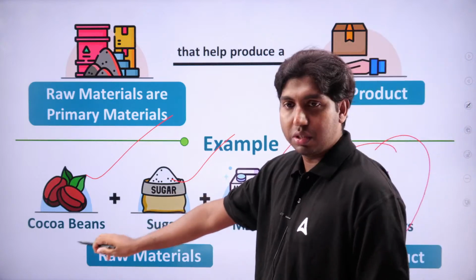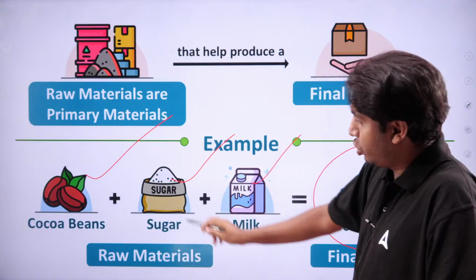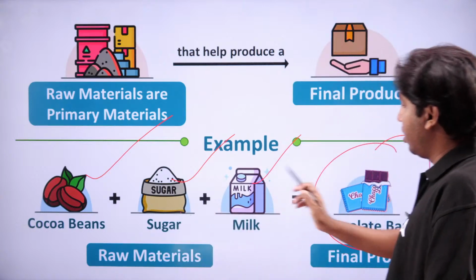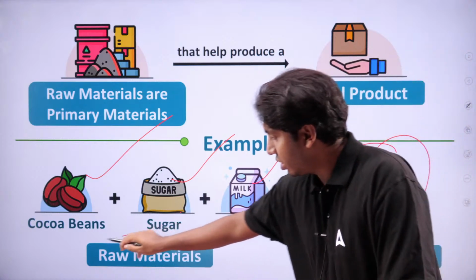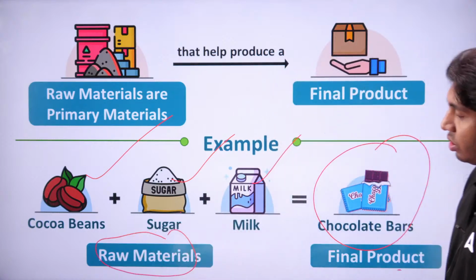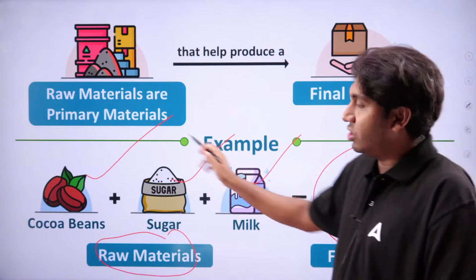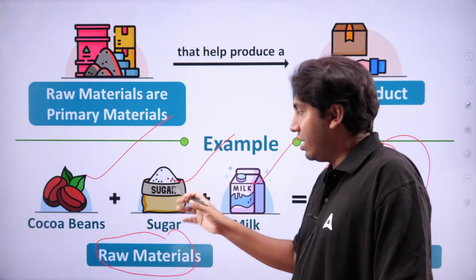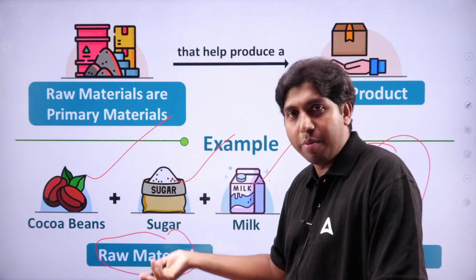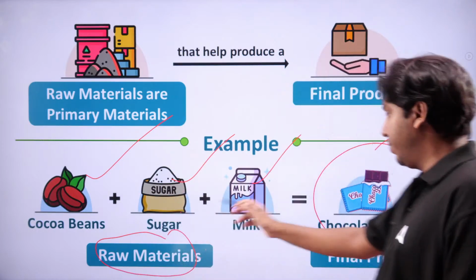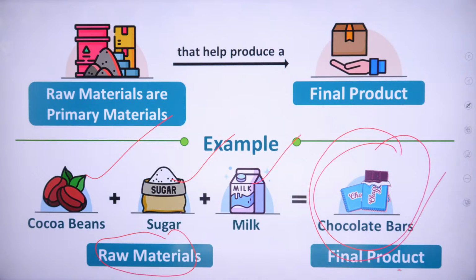Cocoa beans are unprocessed, unrefined, sugar unprocessed, unrefined, milk unprocessed or unrefined, whatever term. These are considered raw materials or inputs. When these merge together, when they undergo a transformation process, they are converted into a chocolate bar, and the chocolate bar is a final product.